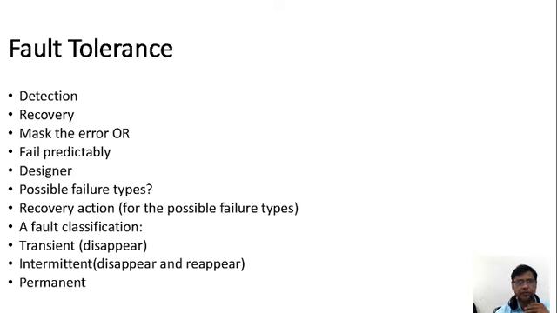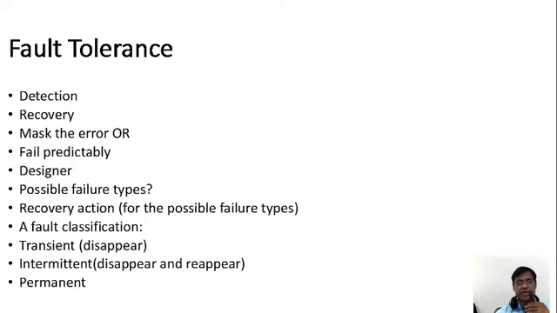Fault tolerance is also giving the detection, is it not? Fault tolerance is the process of the execution of the packet from source to destination. It is a continuous process. So here, first of all, we are discussing the detection of the packet, and after detecting, we have to recover. This fault tolerance is capable of detecting, is capable of recovery, and masks the error.